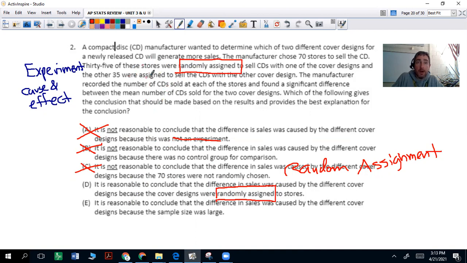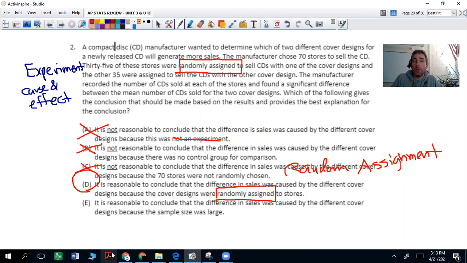And the other 35 were assigned to sell the CDs. Well, even though the other 35 weren't randomly assigned, we got the randomness from the first 35, so we already have those mixed up. And letter E, it is reasonable to conclude that the difference in sales was caused by the different cover designs because the sample size was large.